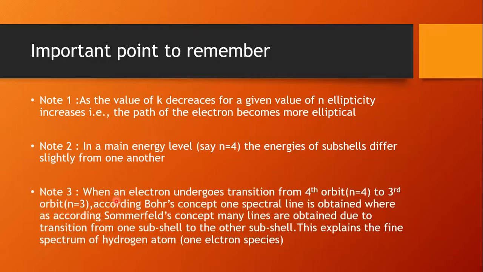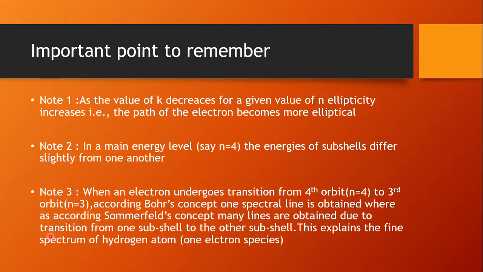When an electron undergoes transition from the fourth orbit to the third orbit, that is n equals 4 to n equals 3, according to Bohr's concept, only one spectral line is obtained, because the electron is coming from one orbit to another orbit.